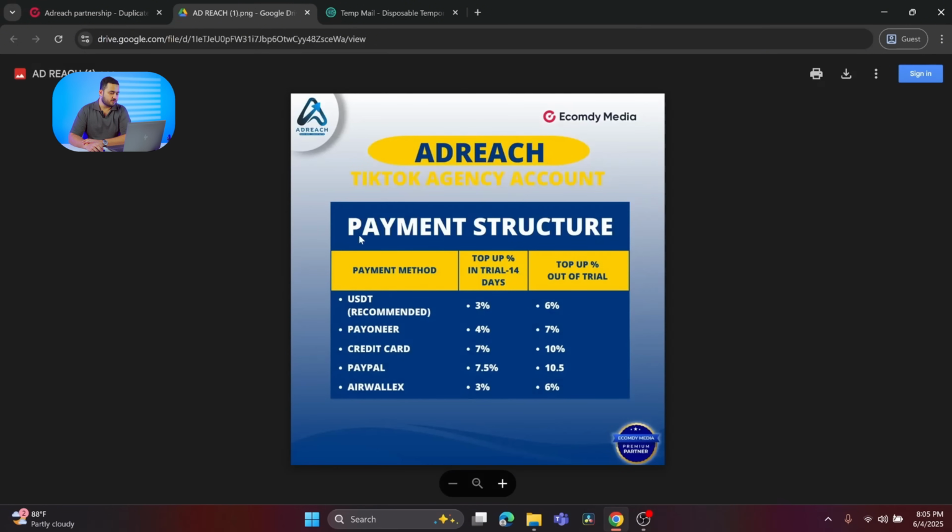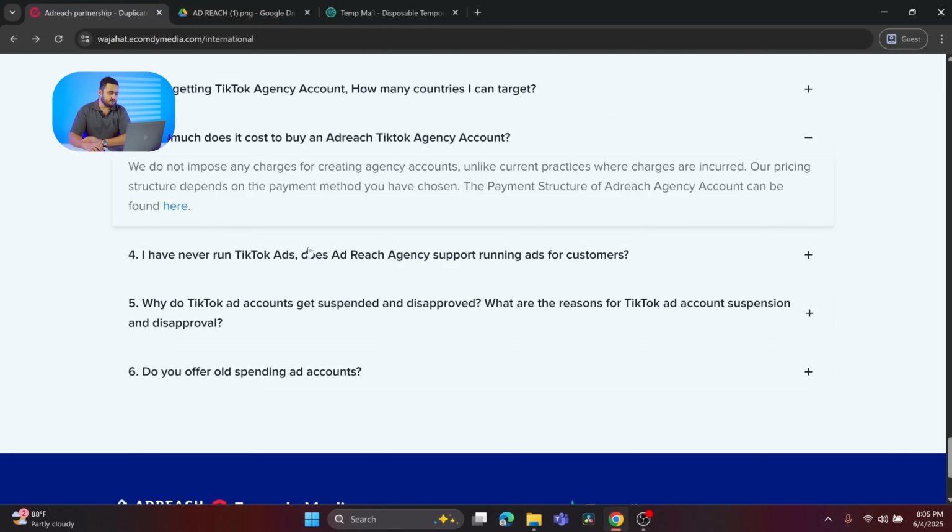Once you click on this, you will find the pricing structure, the payment structure, and what we recommend to use. In terms of the trial, what is the 14 days trial? In the 14 days trial, you can create only one ad account, and the pricing has been reduced during your trial period. After your trial ends, you will be charged around 6% if you talk about USDT, and you can create another ad account. It means you can create up to 2 ad accounts, and the pricing would definitely increase. So that's the pricing structure.